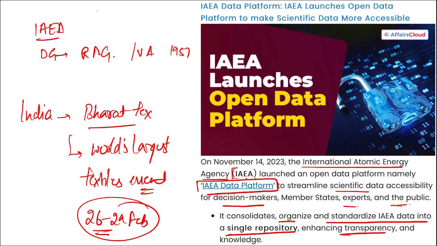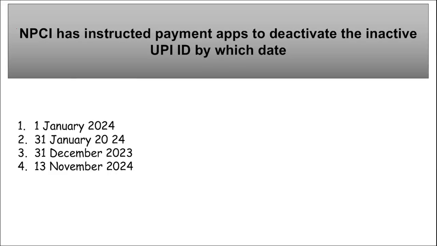Right? Next, remember, India will be investing 143 lakh crore rupees by 2030 in the infrastructure sector. Right? That is to develop the infrastructure. Next is NPCI, National Payments Corporation of India. They have instructed payment applications to deactivate inactive UPI IDs by which date?